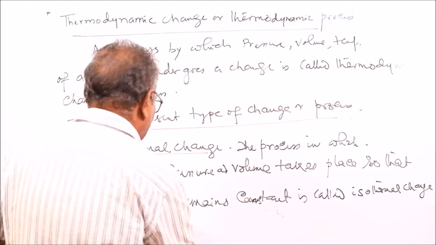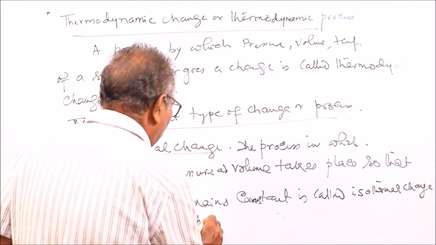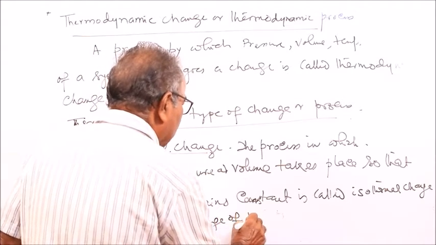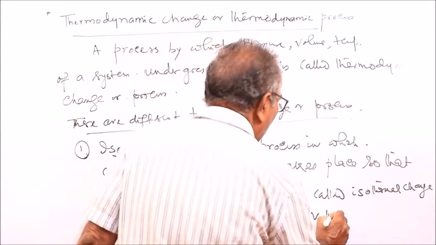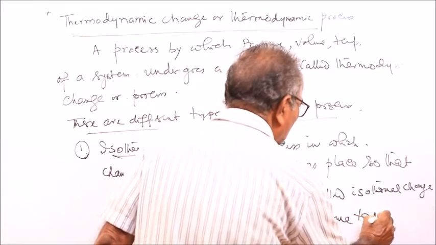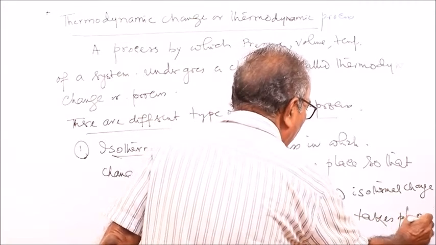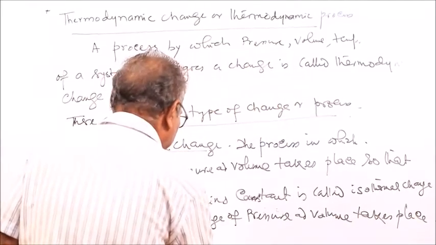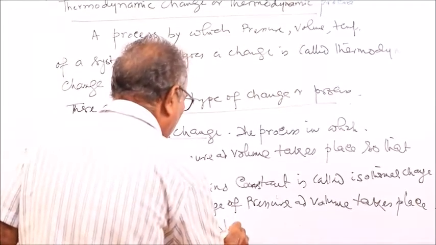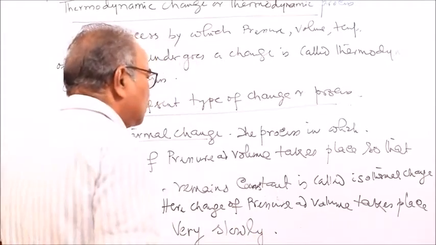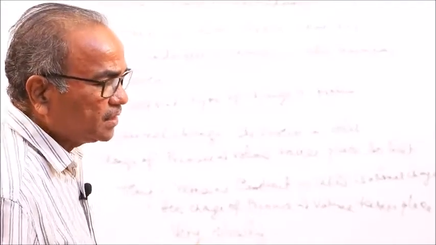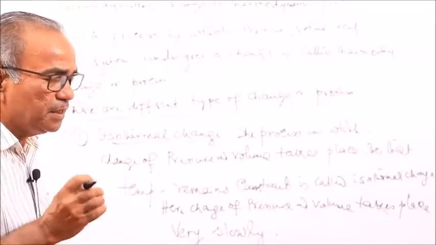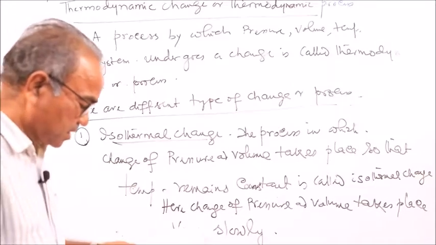And here change of pressure and volume takes place very slowly. So in this isothermal process, pressure and volume cannot change very rapidly, the change takes place very slowly so that temperature remains constant.